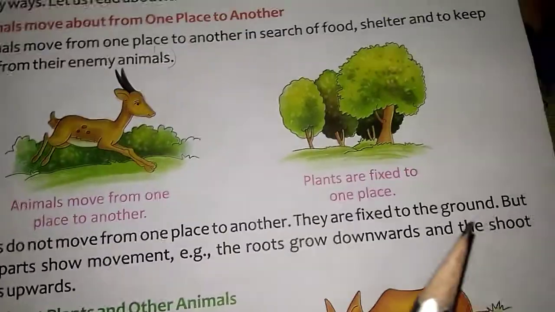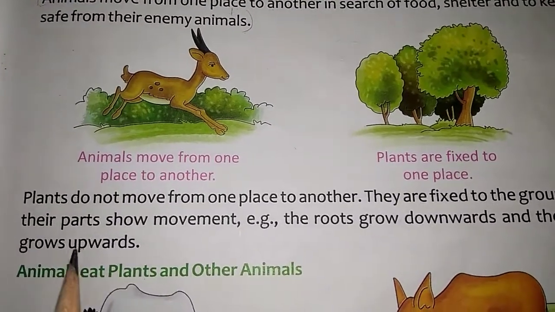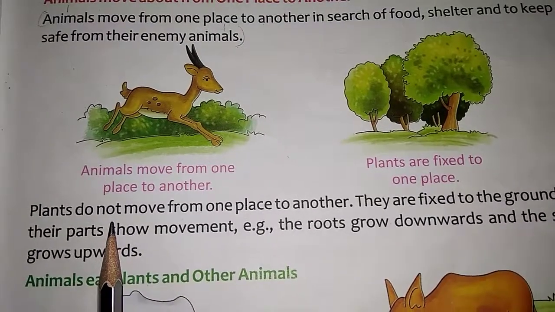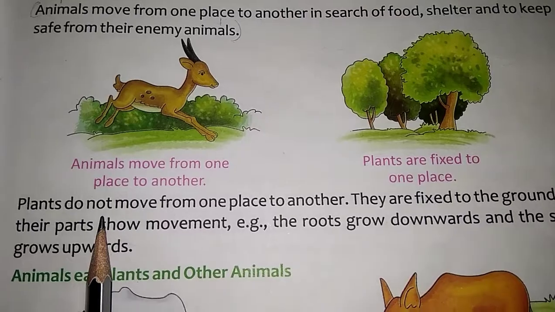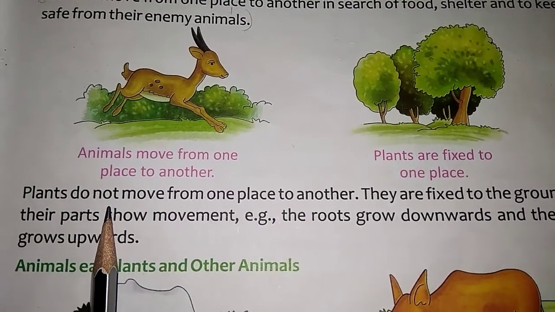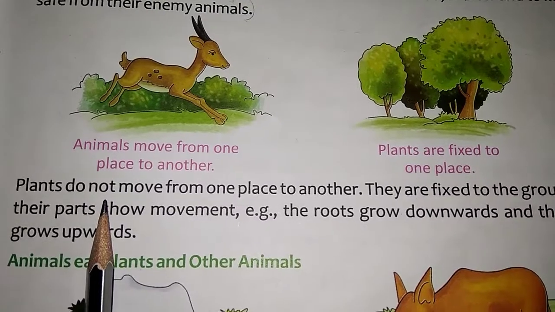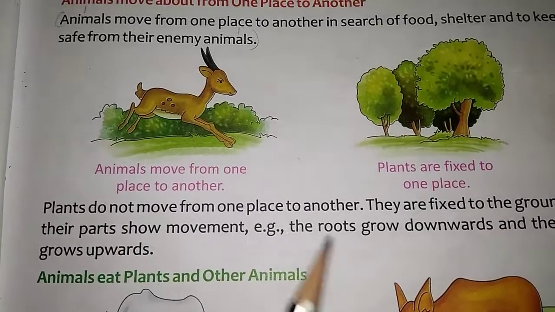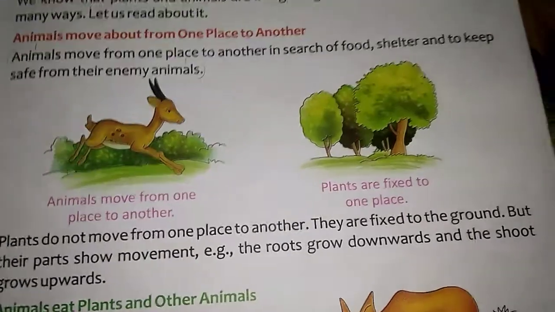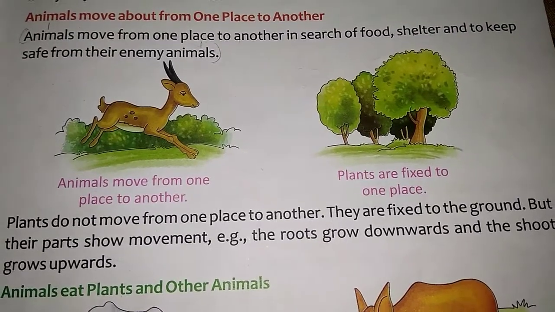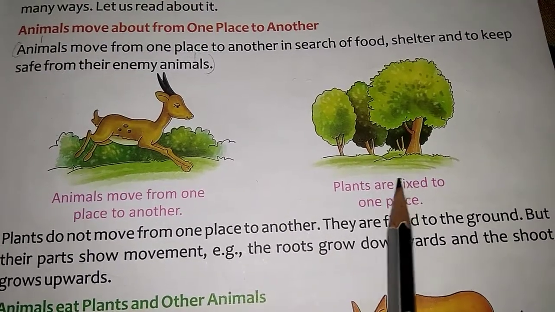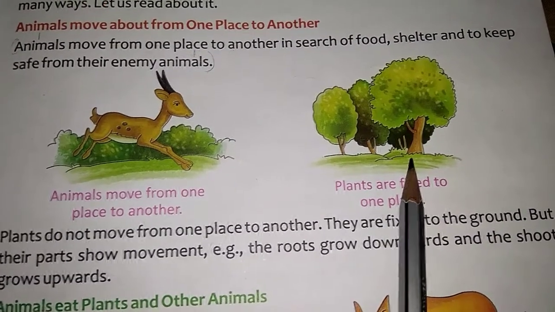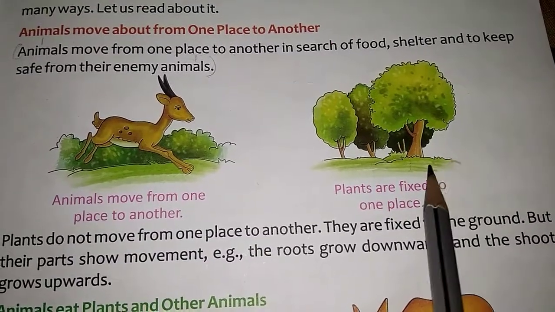They are fixed to the ground, but their parts show movements. Their roots will be in the ground, but they will show their movements. Yes or no, children? They will grow. For example, the root grows downwards and the shoot grows upwards. Whichever part is under the ground is known as the root, and whatever is up is known as the shoot, children.